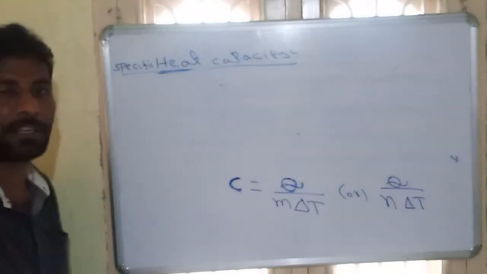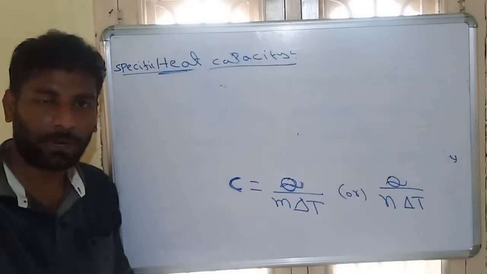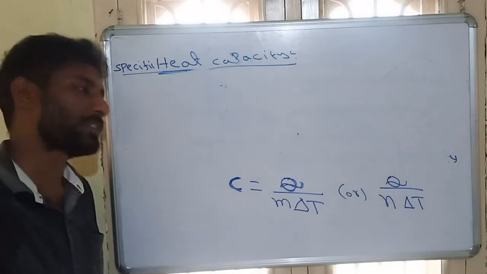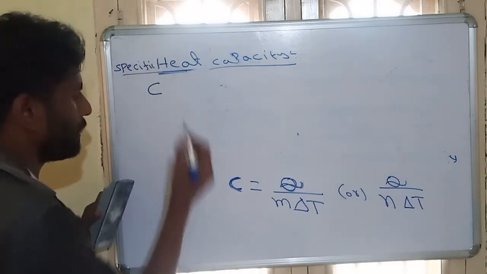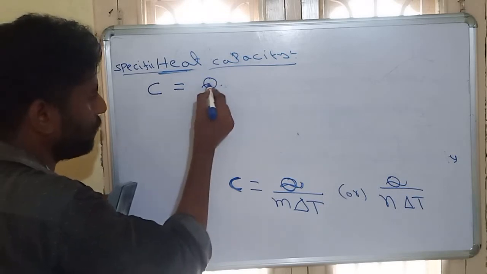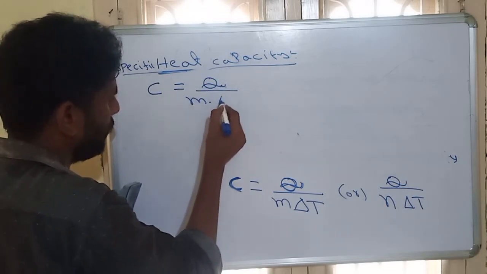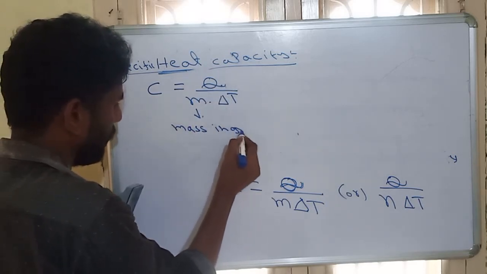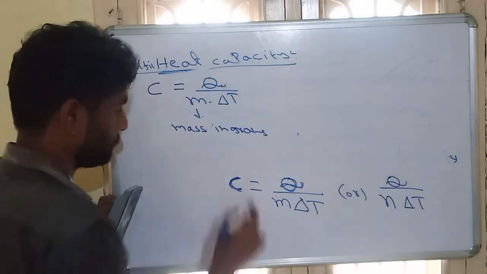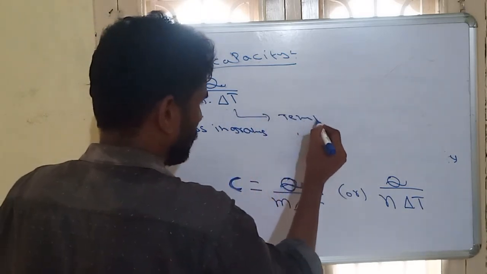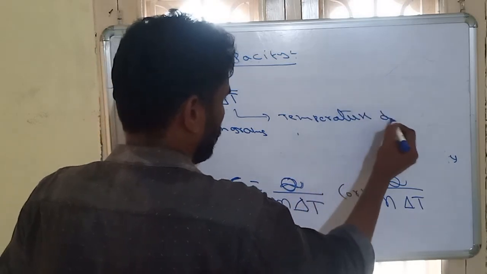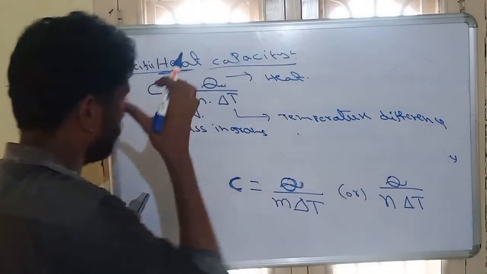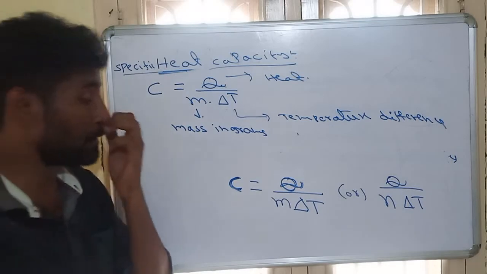So the definition of specific heat capacity: amount of heat required to raise the temperature by 1 Celsius of 1 gram substance. So specific heat capacity C is equal to Q by M into delta T. Here M is the mass in grams, delta T is the temperature difference, where Q is the heat. So that is the definition of specific heat capacity.